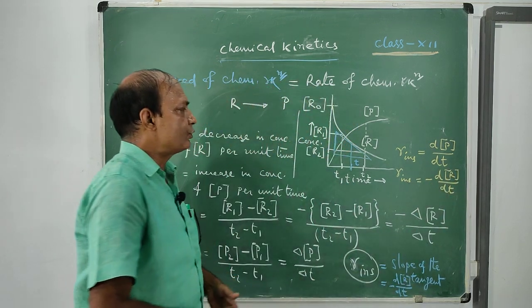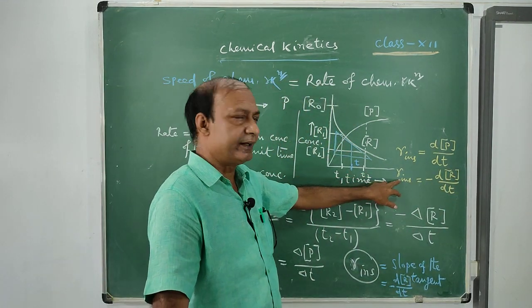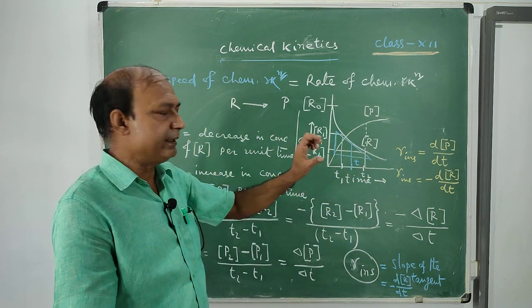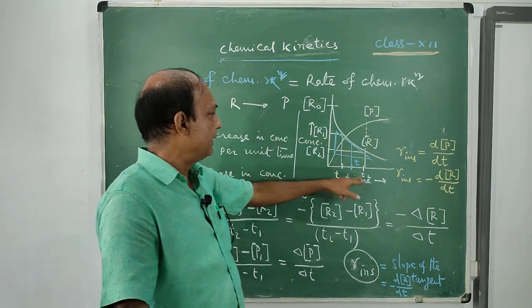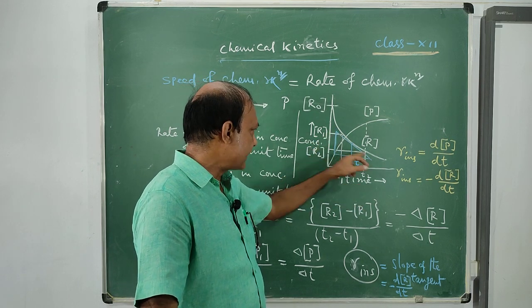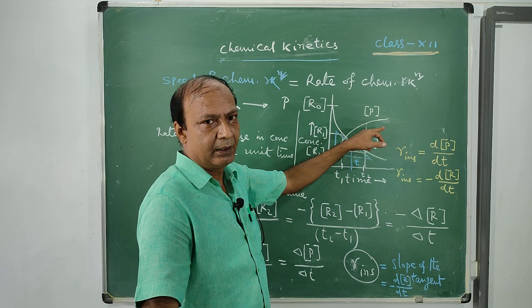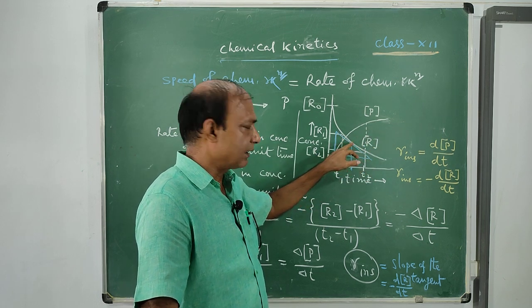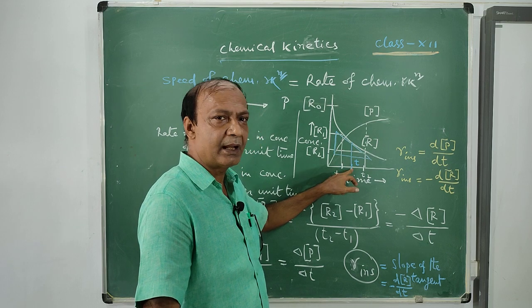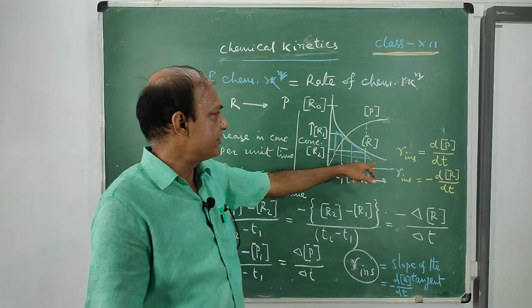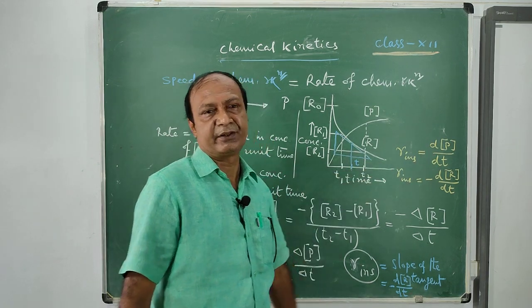So you have understood how to find instantaneous rate. Instantaneous rate can be calculated from the concentration versus time graph of reactant or product. What is the process? By drawing a tangent at the point on the graph corresponding to the time at which we are finding the instantaneous rate, and the slope of the tangent is equal to the instantaneous rate.